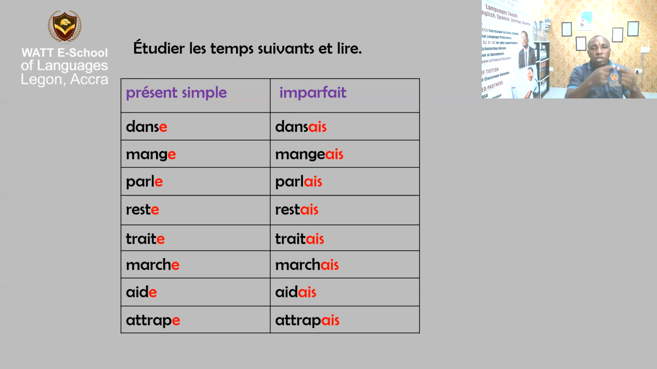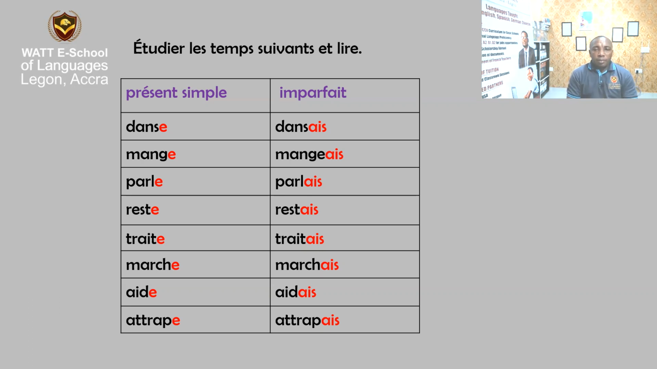So it will be j'attrape as one word. Have you seen it? J'attrape, j'aidais, j'abandonnais. When the verb begins with a vowel, with a je, the e will be taken away. That's the only personal pronoun that does this. But the rest of the personal pronouns, we don't apply that rule.